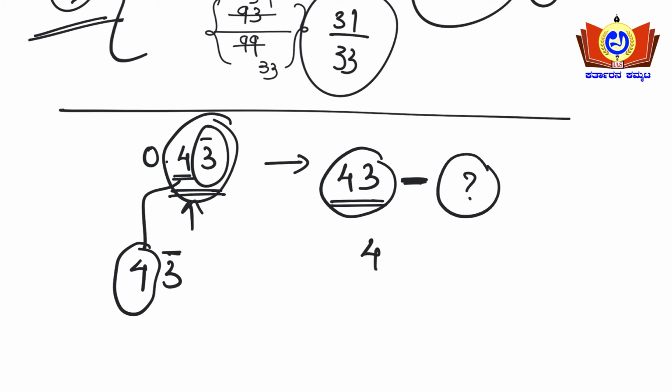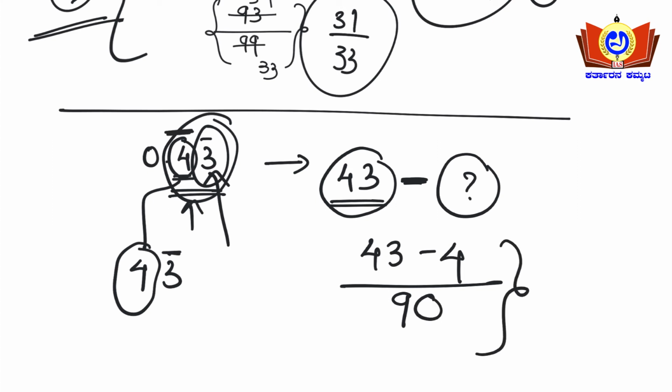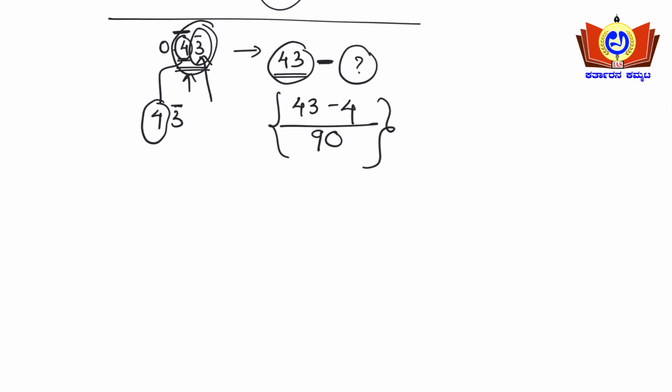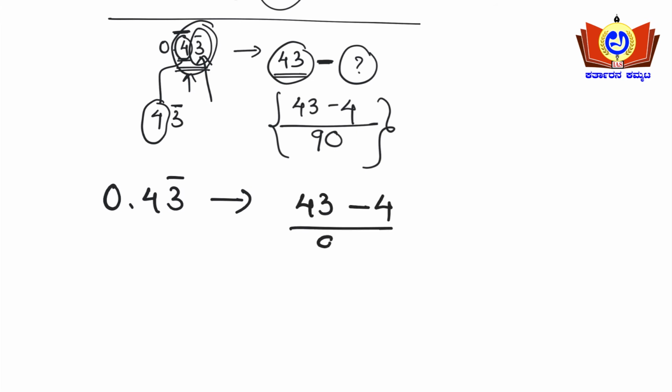So 43 minus 4, divided upon 9 for the single number with a bar, and 0 for the single number without a bar. So 0.43 bar can be represented as 43 minus 4 divided by 90.